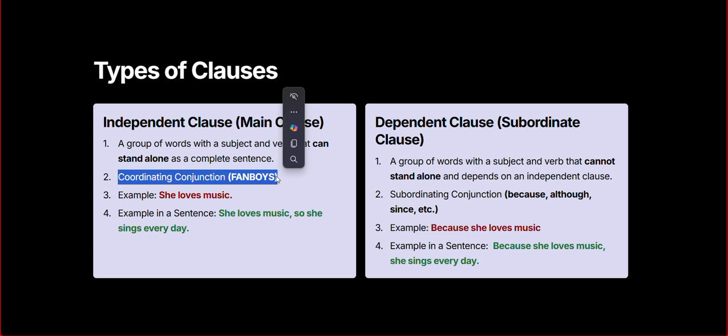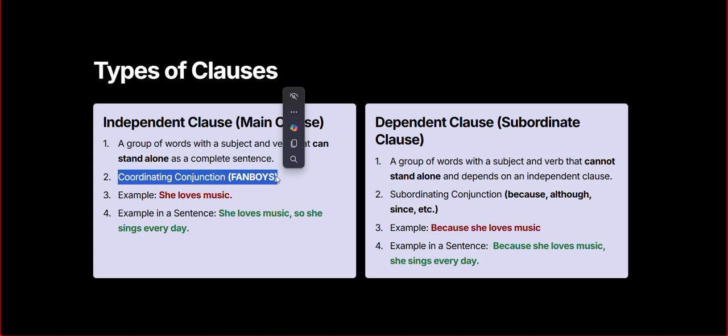F for "for," A for "and," then N. N for nor.